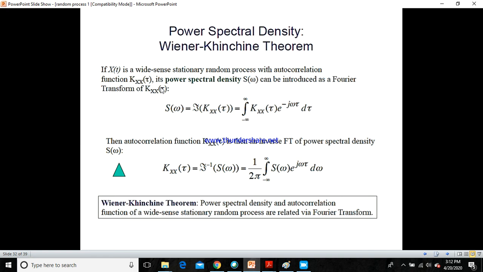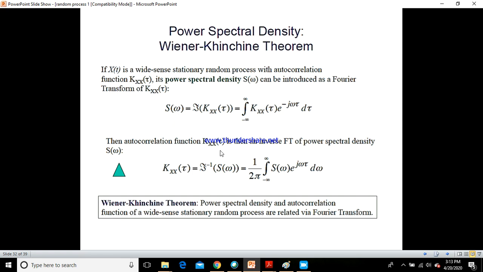You all know in mathematics you have learned what a Fourier transform is. A similar thing we are doing here now. So the power spectral density S of omega is equal to the Fourier transform of k xx of tau. Mathematically, the Fourier transform we write in terms of integration from minus infinity to plus infinity of k xx of tau multiplied by e power minus j omega tau d tau. This is the Fourier transform of the autocorrelation function, which will give you the power spectral density S of omega. When I say this omega, it is an angular frequency.